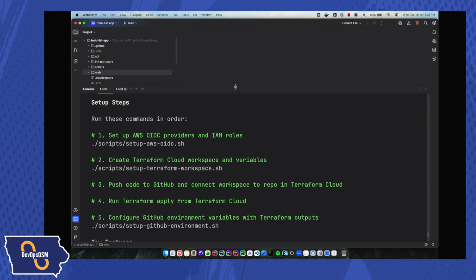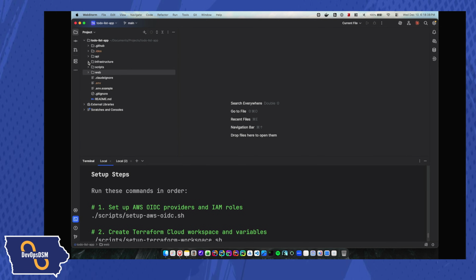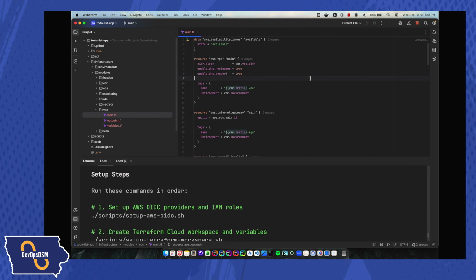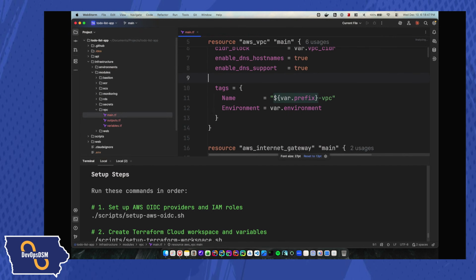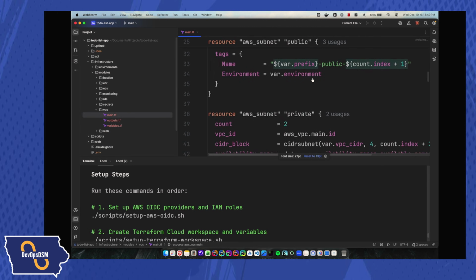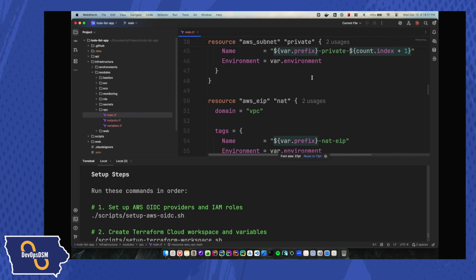We're not going to look at each one of these, but I will tell you that if you look in the infrastructure folder and go under modules, I can go into, for example, the VPC, and look at the code that it created, and I can see everything it's set up here. If I really wanted to, I could go line by line and do this. For time purposes, we're not going to go through all that. But I will tell you that.